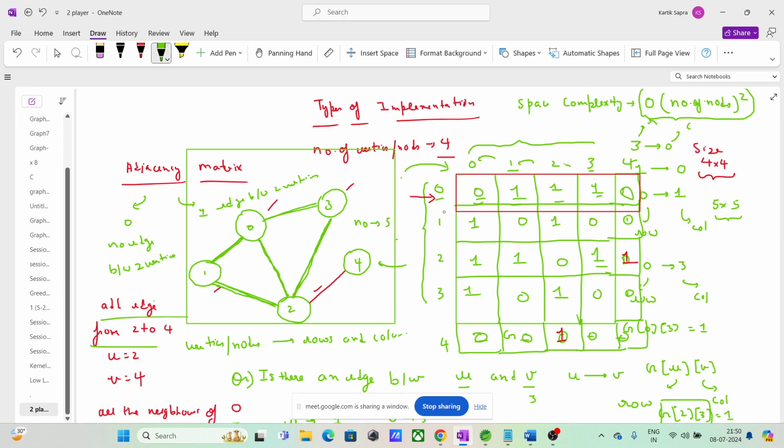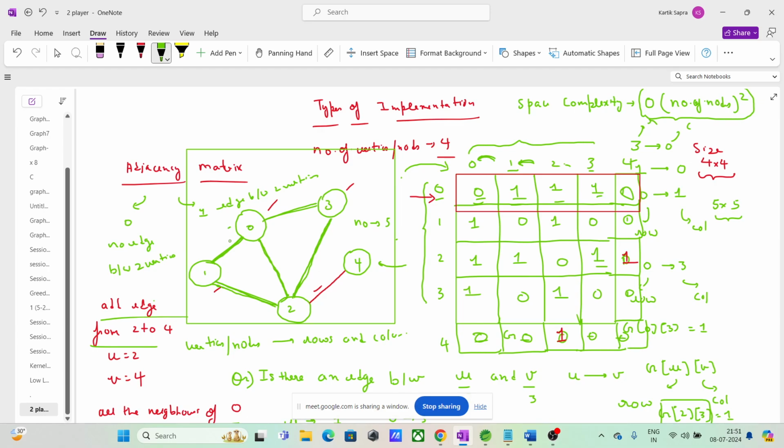So guys, the question is, let us suppose we want to delete a particular node 0. How many operations will there be? We will go on row 0. We check if 0 is a neighbor of 0, no. Is 1 a neighbor of 0? Yes, 1 is a neighbor of 0. So basically guys, now watch carefully what you are doing.